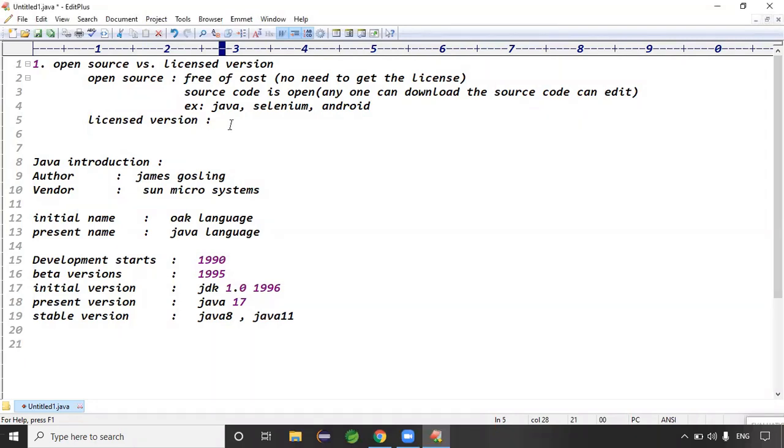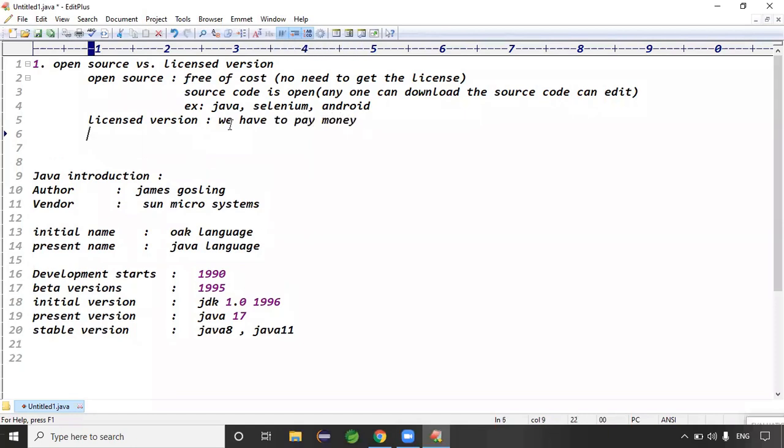The first point is the paid version. Even if we pay the money, is the source code open? No, right? They won't give the source code, guys. The source code is not open.